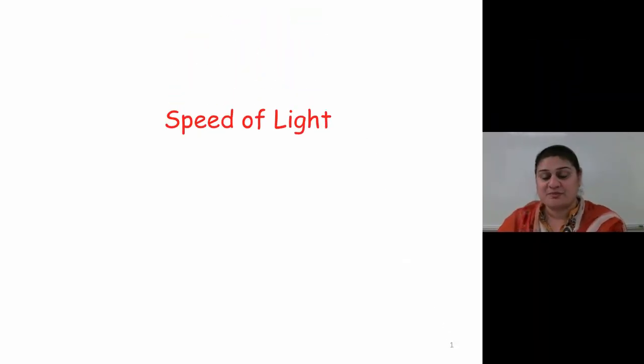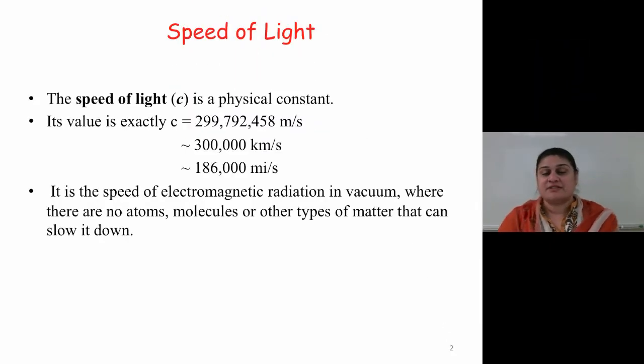So now let's talk about speed of light. Speed of light is a physical constant. Its exact value is 299,792,458 meters per second, or about 186 miles per second. The speed of electromagnetic radiation in vacuum, where there are no atoms or molecules that can slow it down. The speed of light does change when it goes from one medium to another, and we will talk about that in the next chapter.